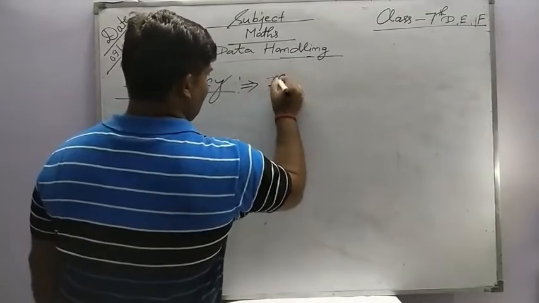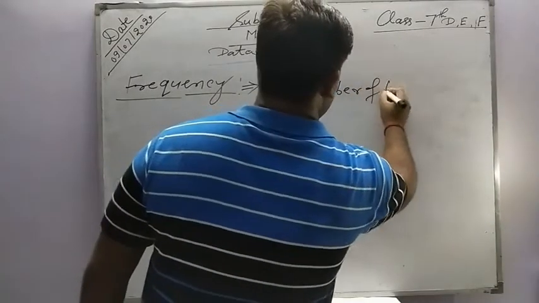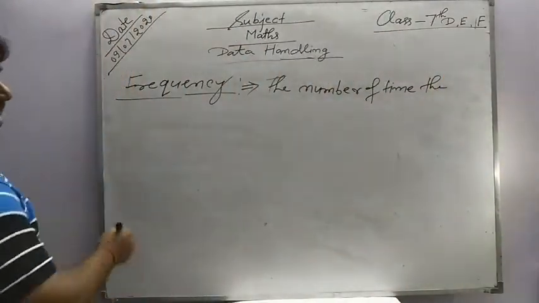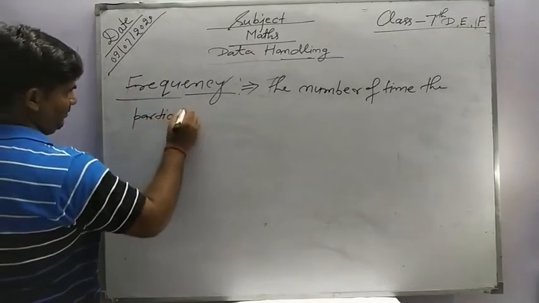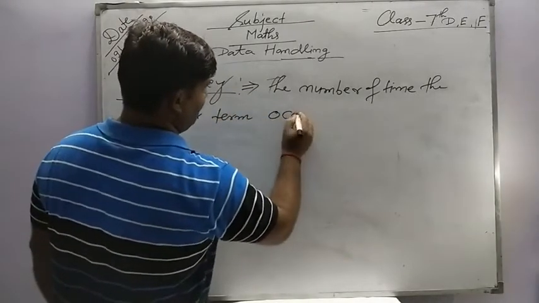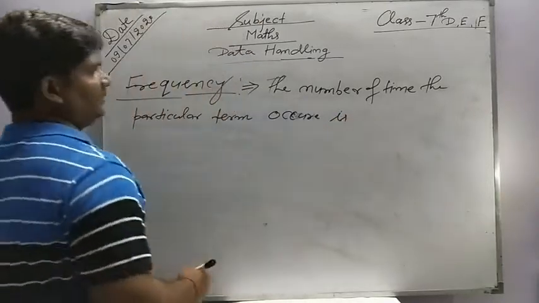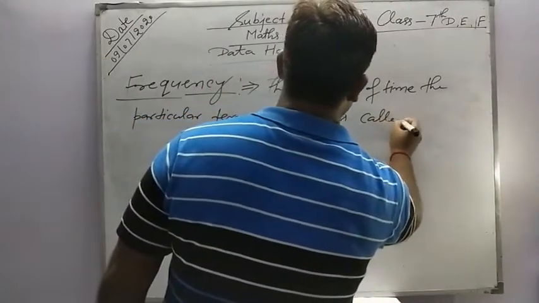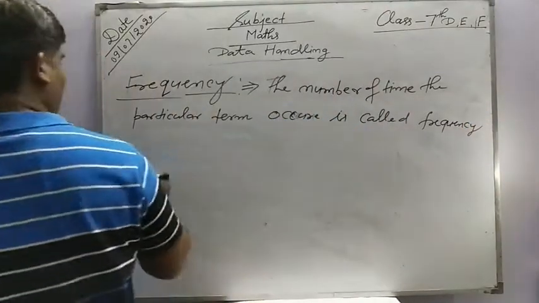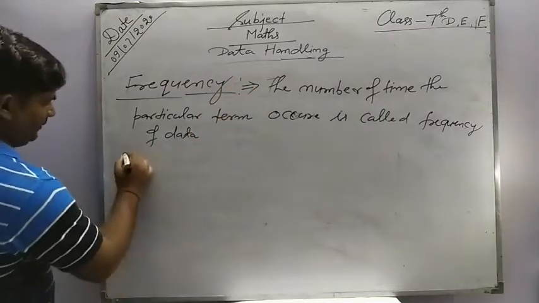That is, the number of times the particular term occurs is called frequency of data.